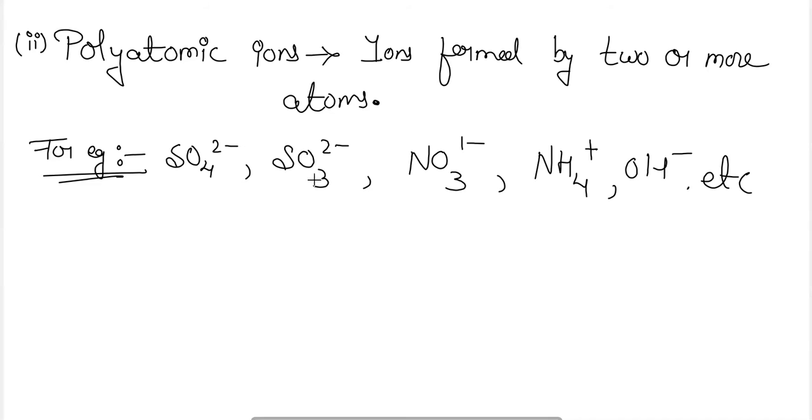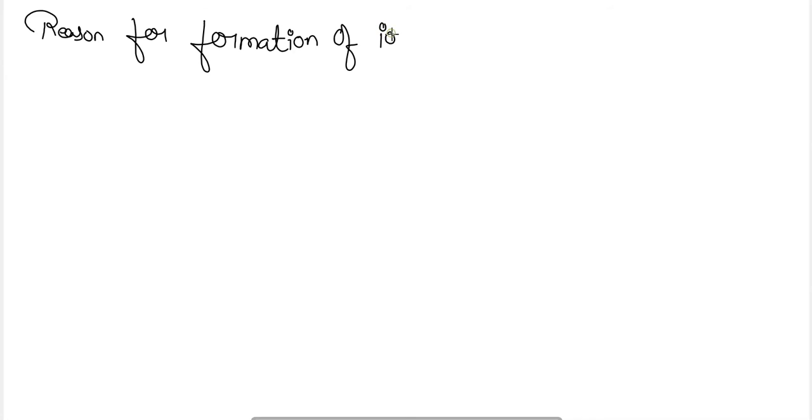Now let's talk about why they form ions. What is the reason for the formation of ions? I want to bring your attention towards the octet rule.